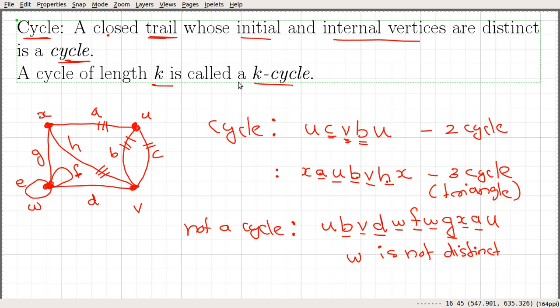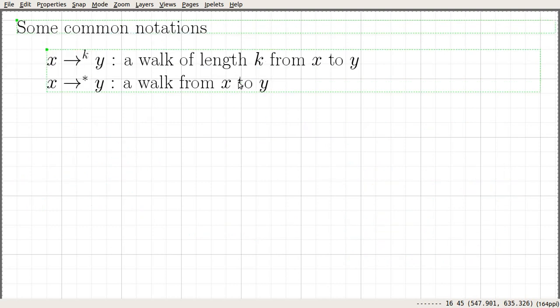These are some basic definitions in graph theory, and we commonly use these notations when we try to prove theorems and solve problems. If you write something like x, right arrow with superscript k, y, it denotes a walk of length k from x to y.